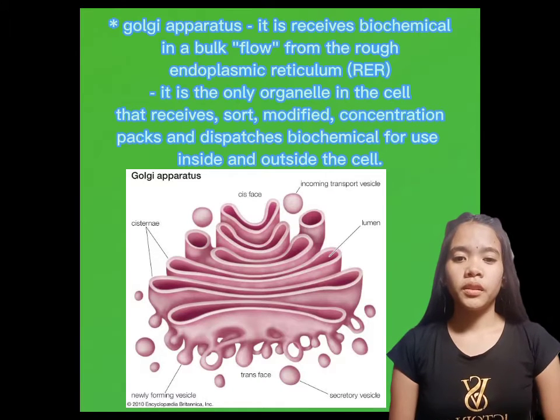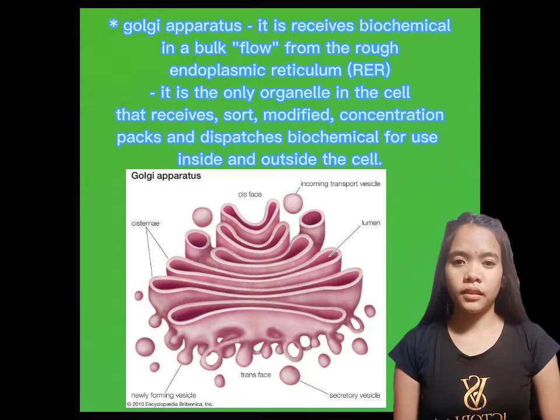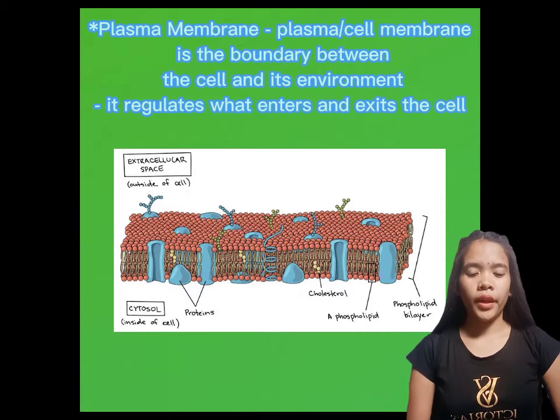Golgi apparatus receives biochemicals in a bulk flow from the rough endoplasmic reticulum, or RER. It is the only organelle in the cell that receives, sorts, modifies, concentrates, packs, and dispatches biochemicals for use inside and outside the cell. Plasma membrane.